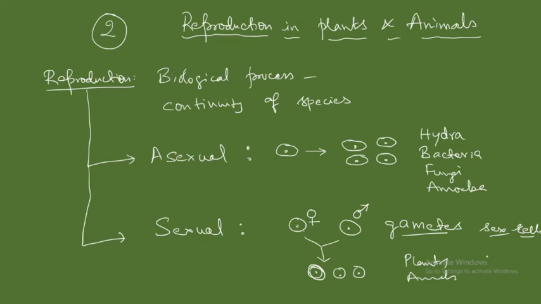Now let us look into the features of reproduction in plants. Plants reproduce sexually as well as asexually.